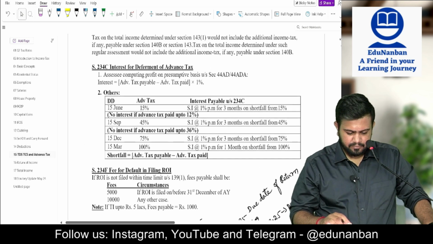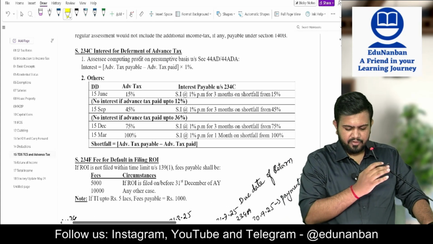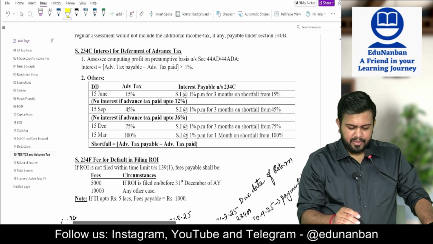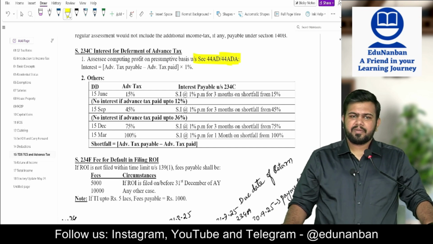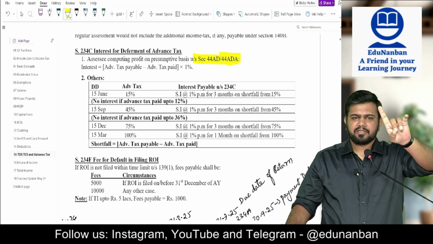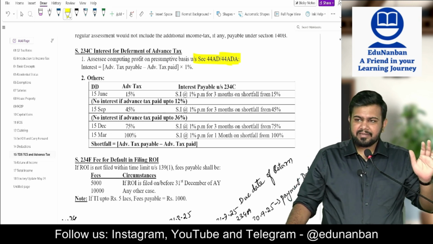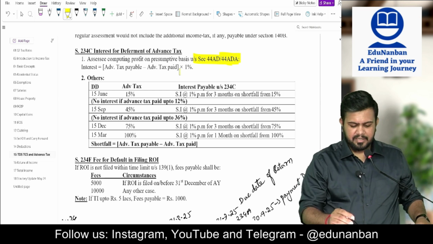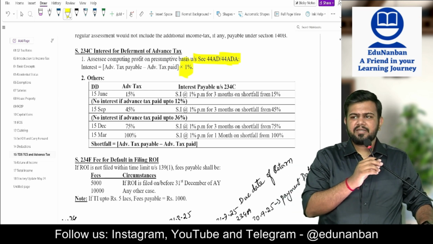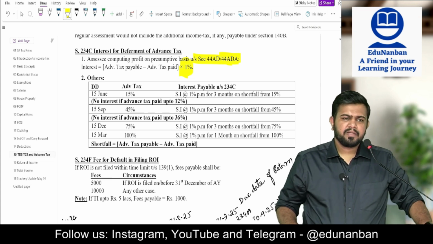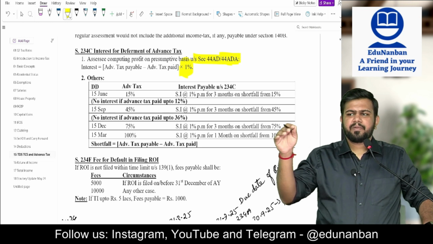Okay? Now let's quickly look at 234C. What is 234C? Assessee computing profit on presumptive basis. If the assessee is computing profit on presumptive basis, then there is only one installment, 15th March. Instead of 15th March, they made the payment on 16th March, sir. Then also, for 1 day late, 1% is the interest. 234C interest is how much? 1%. Sir, what if they make payment in April or May? In such case, will it be 2% or 3%?